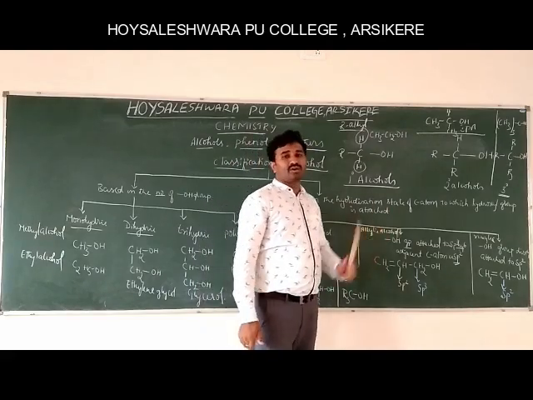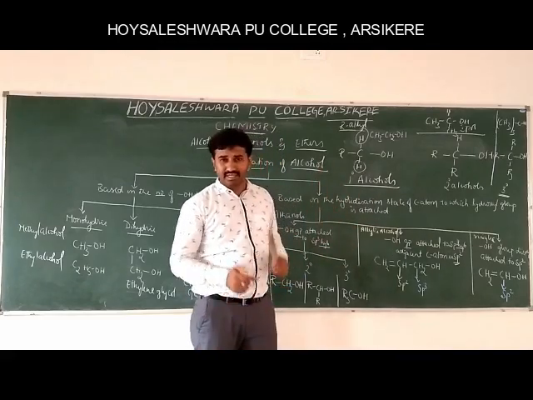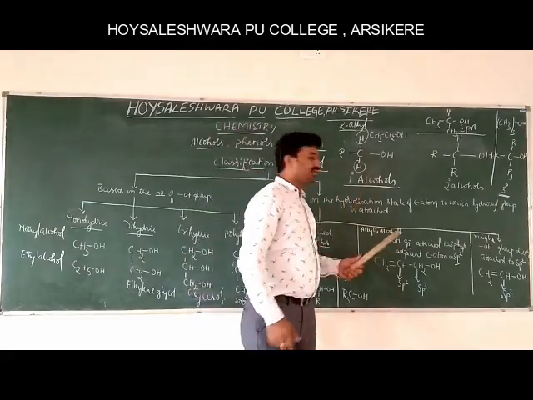Again, in allylic alcohols there are also primary, secondary and tertiary alcohols, with the same explanation.